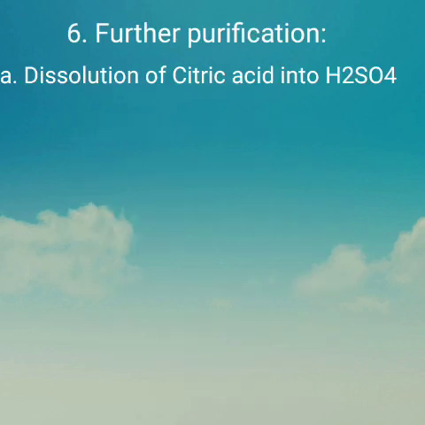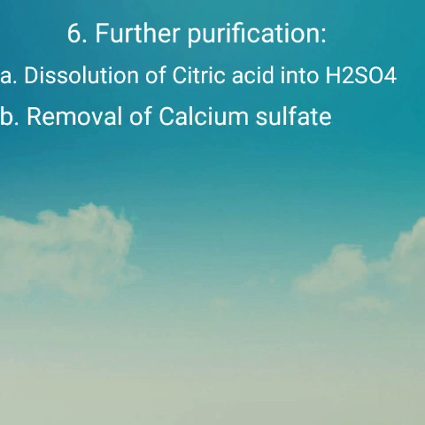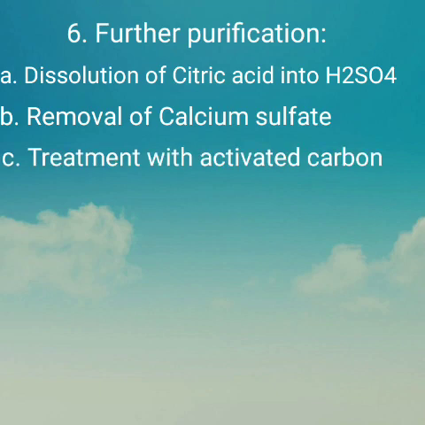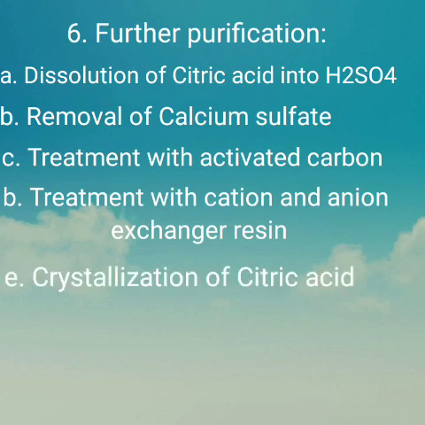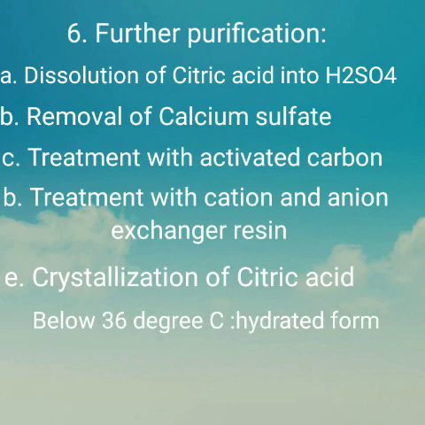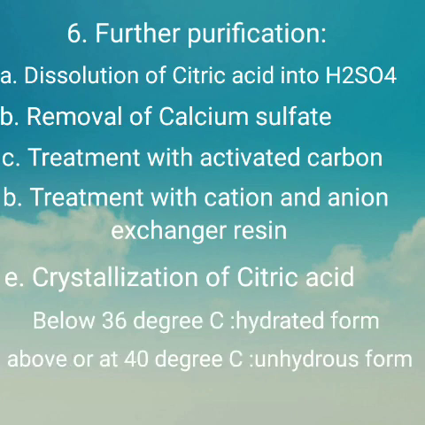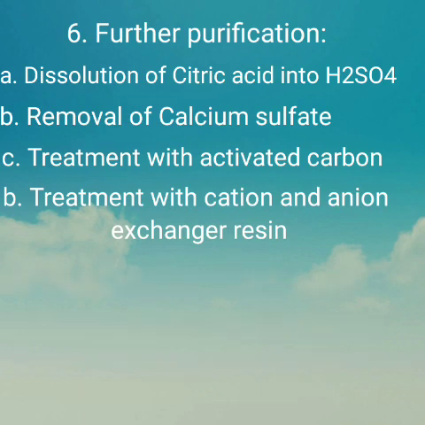Further purification requires dissolution of citric acid in sulfuric acid, removal of calcium sulfate, treatment with activated carbon to separate pigmented impurities, and treatment with cation and anion exchanger resin, which will separate the citric acid. Crystallization of citric acid below 36 degrees will yield the hydrated form. Above 40 degrees it provides the anhydrous form.